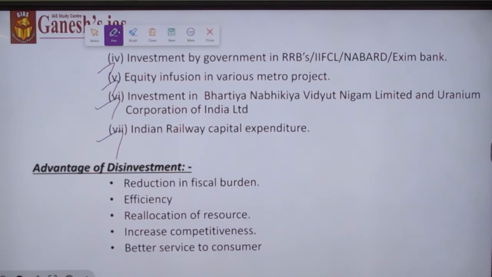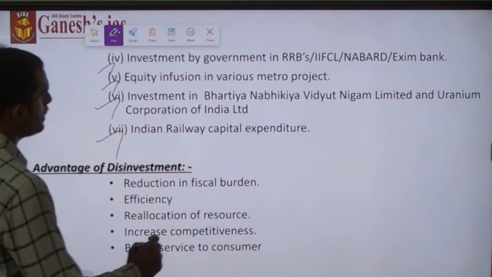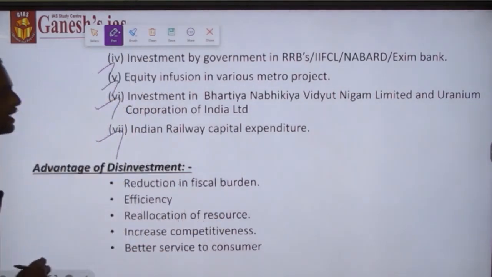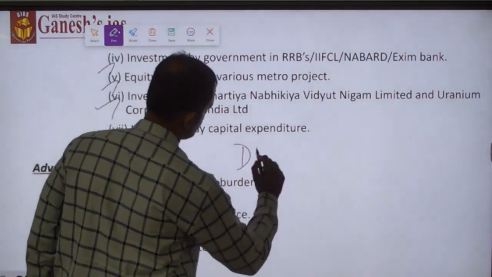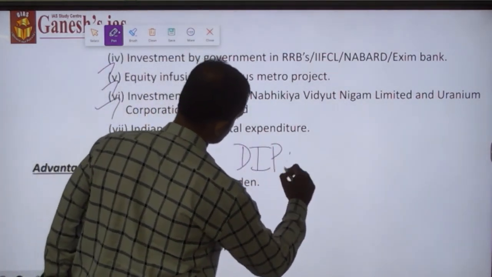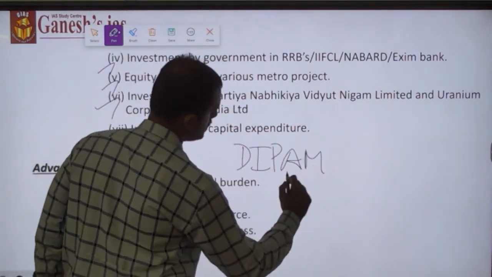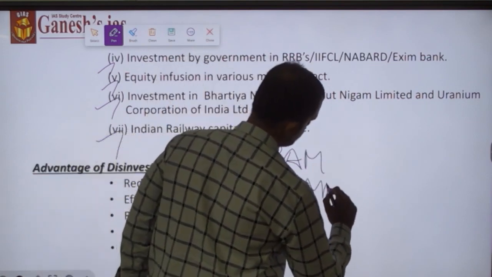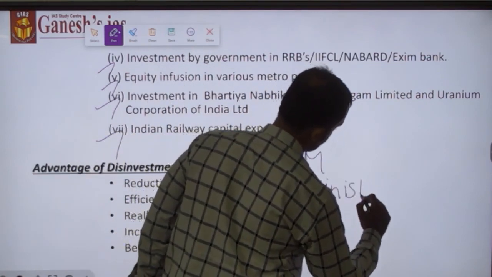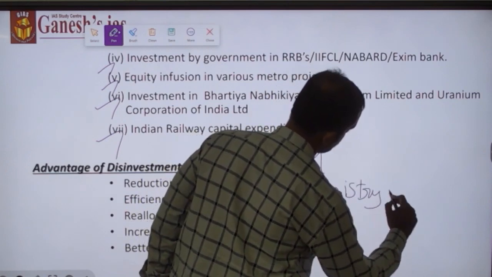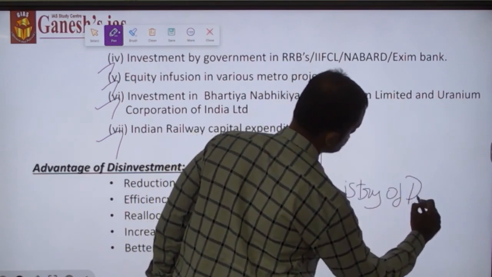And who is the authority that controls the disinvestment procedure? It is the DIPAM, which stands for Department of Investment and Public Asset Management. It is the authority under the Ministry of Finance, and it will be the controlling authority of the disinvestment process in India.